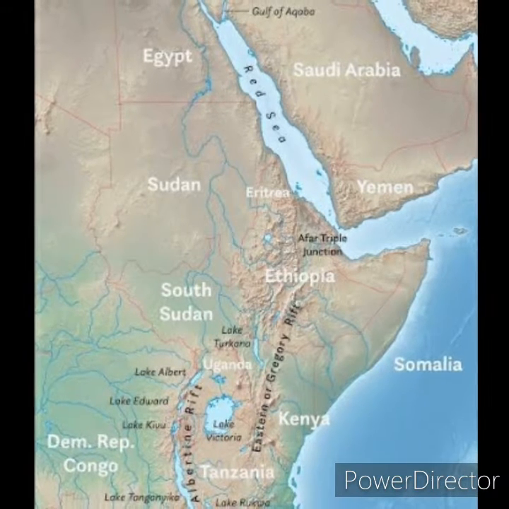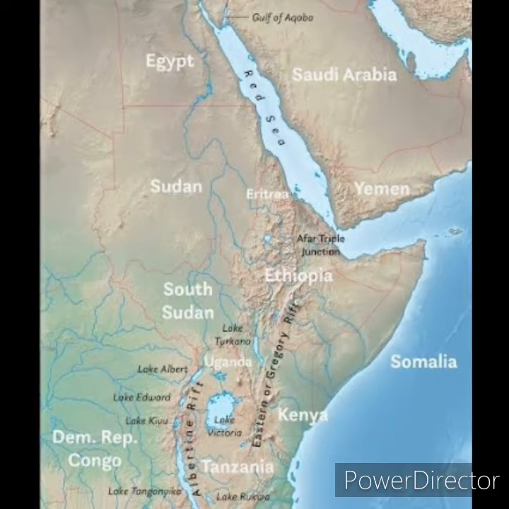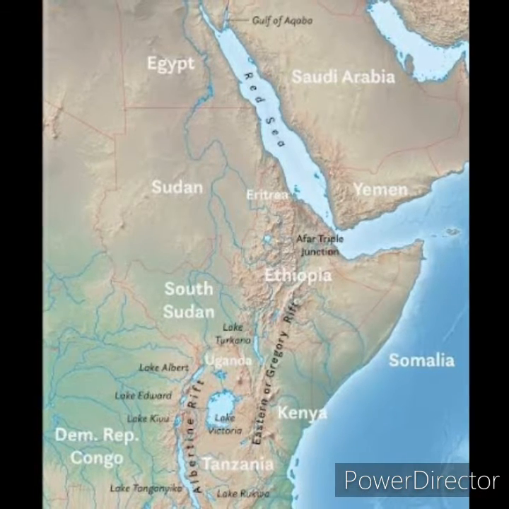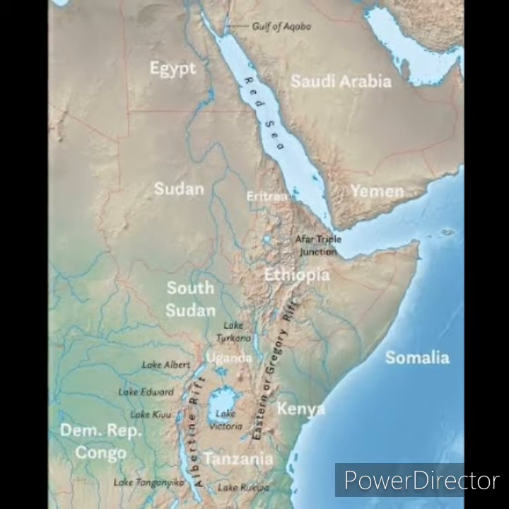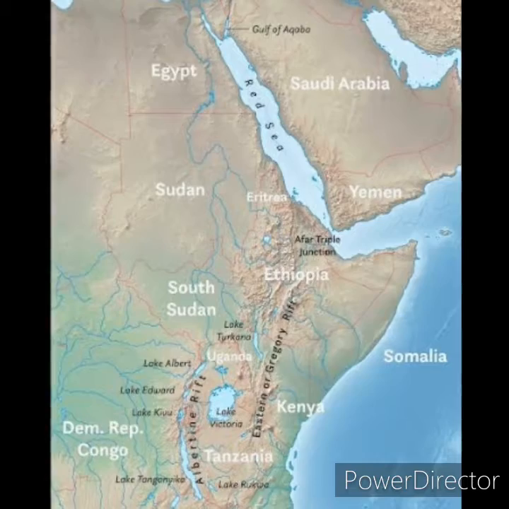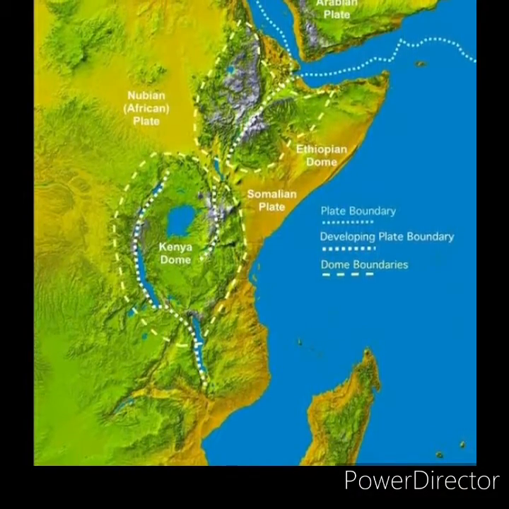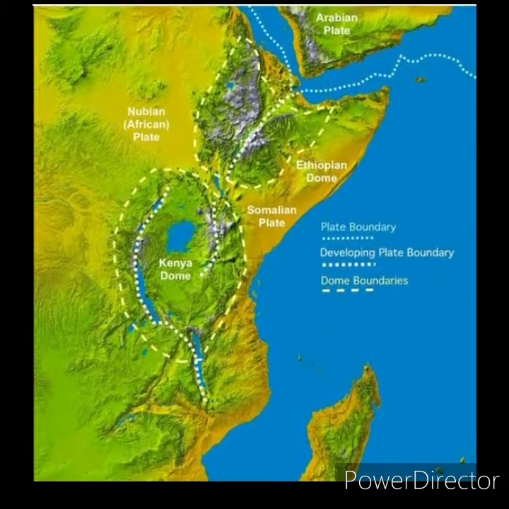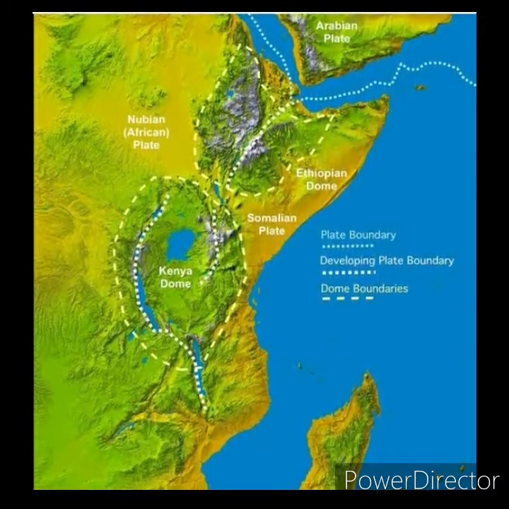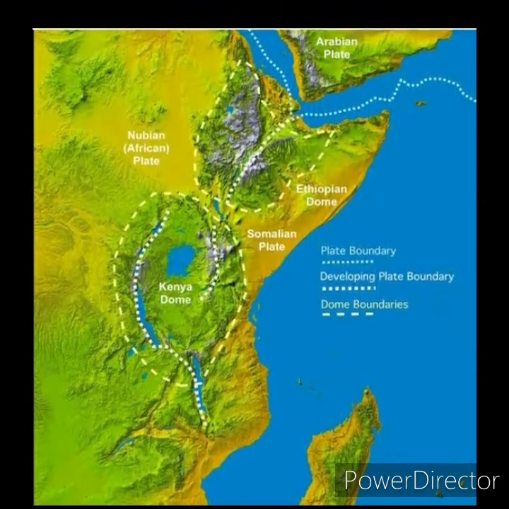Rift Valley is a large crack in the earth's surface formed by the shifting of tectonic plates. It stretches from northern Syria in Asia to central Mozambique in Africa for a distance of 6,400 kilometers. It runs through eastern Africa and contains many lakes. The African Great Lakes are a series of lakes found in the Rift Valley.